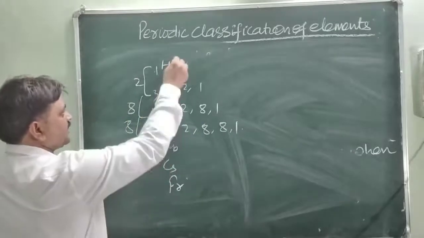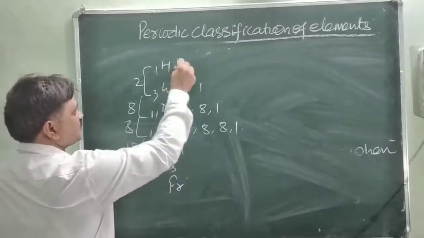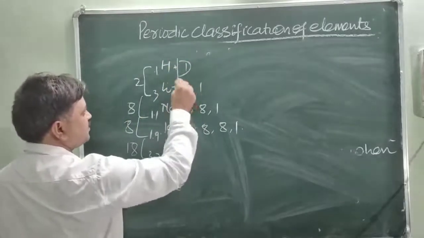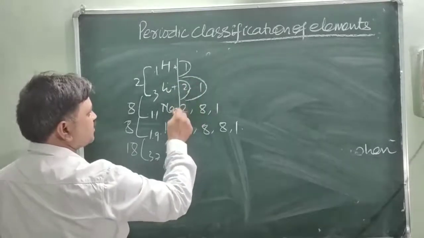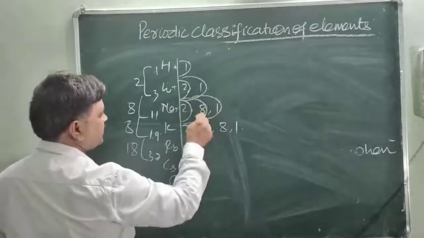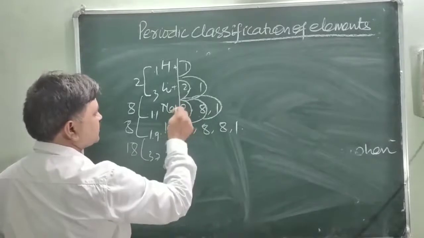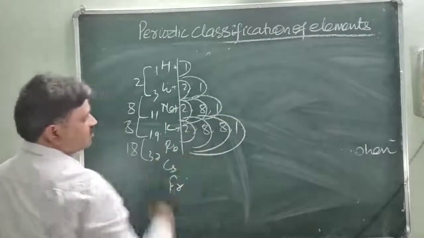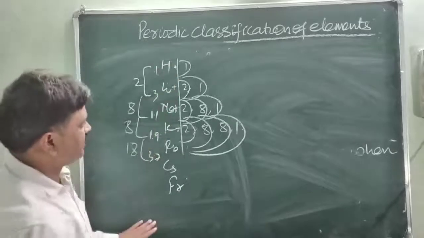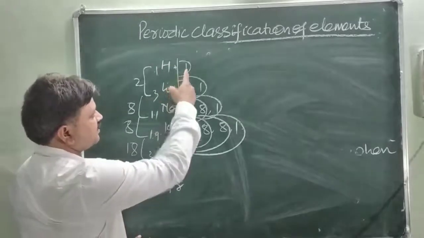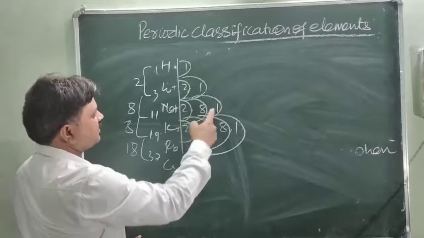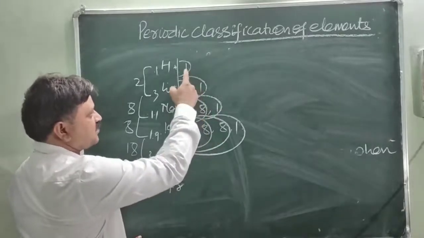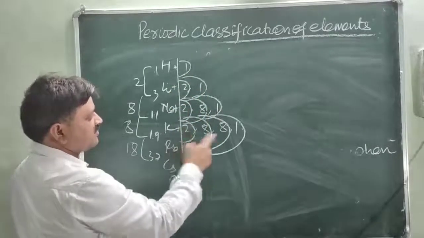Hydrogen has 1 shell, lithium has 2 shells, sodium has 3 shells, and potassium has 4 shells.